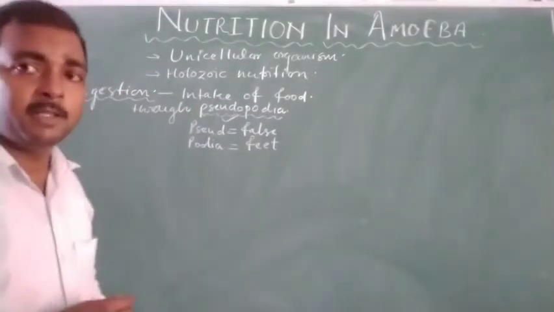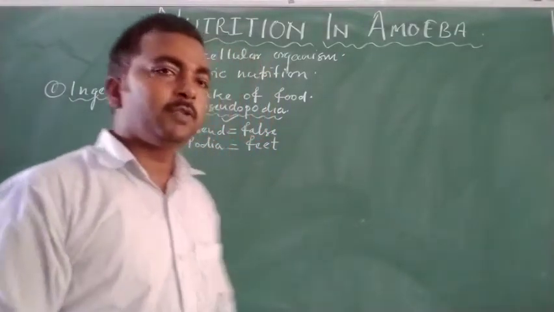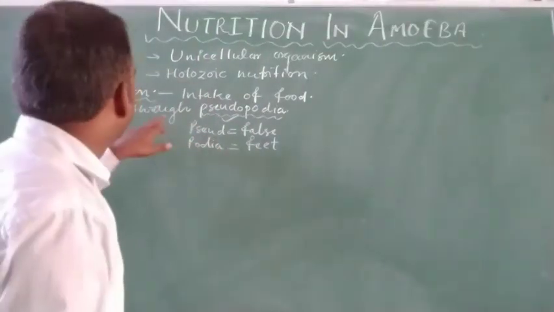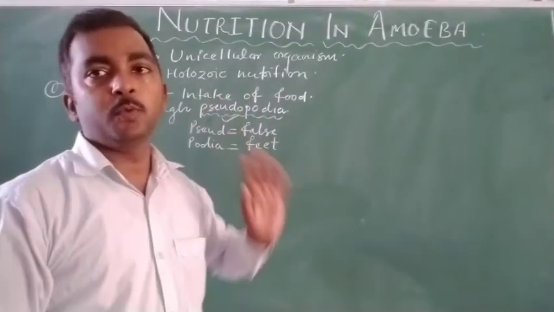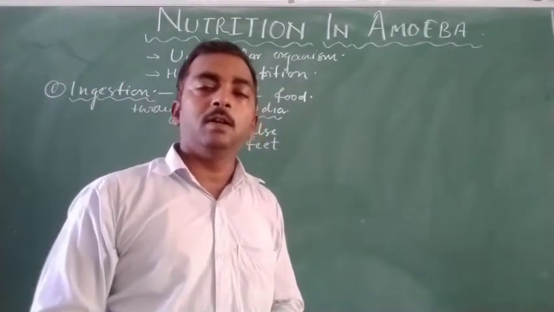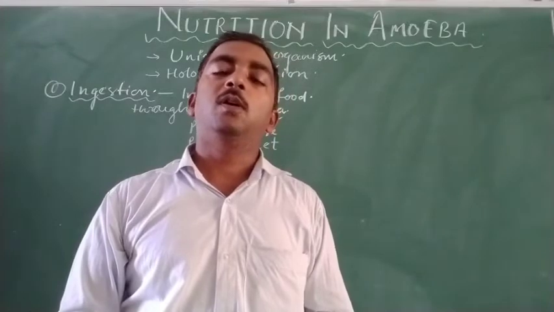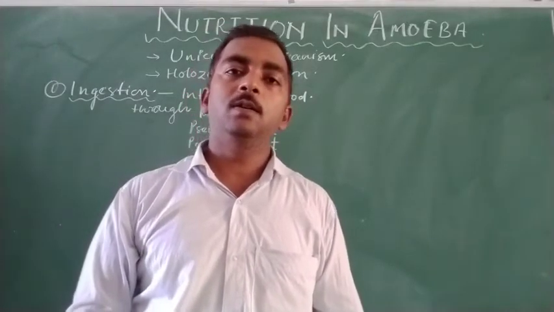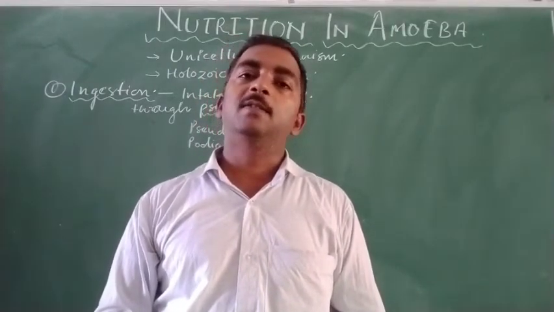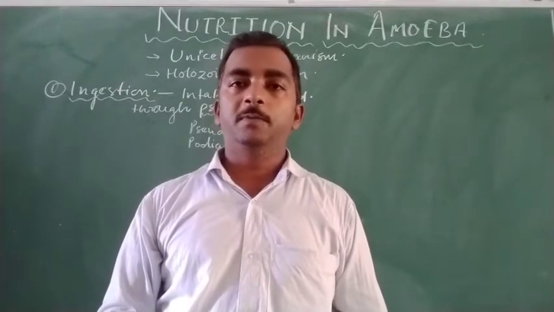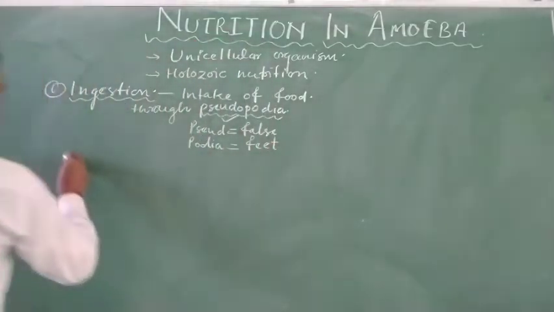In the previous class we discussed the process of endocytosis. Endocytosis is the process that involves taking in food through pseudopodia, and we have discussed that endocytosis is of two types on the basis of the nature or state of food. When amoeba takes solid food like bacteria from its surroundings, that kind of endocytosis is known as phagocytosis.